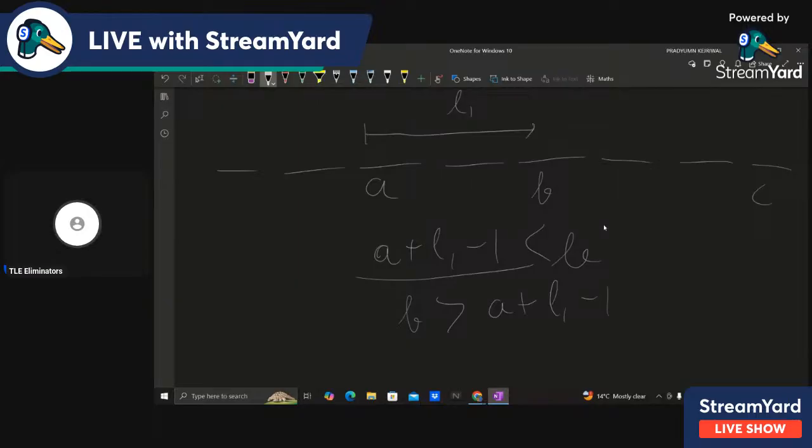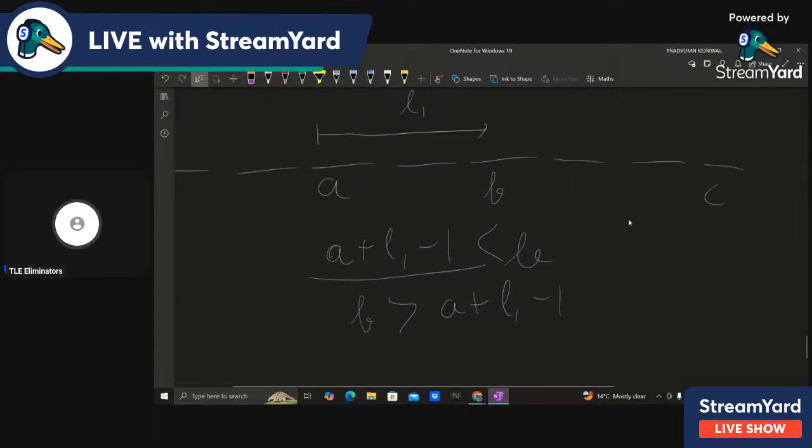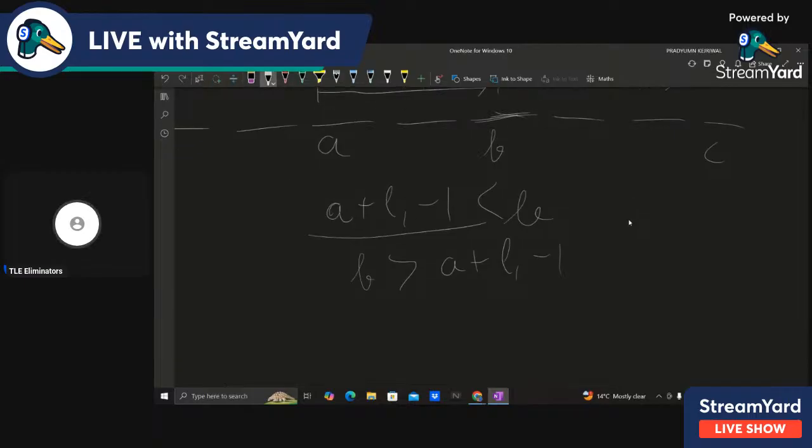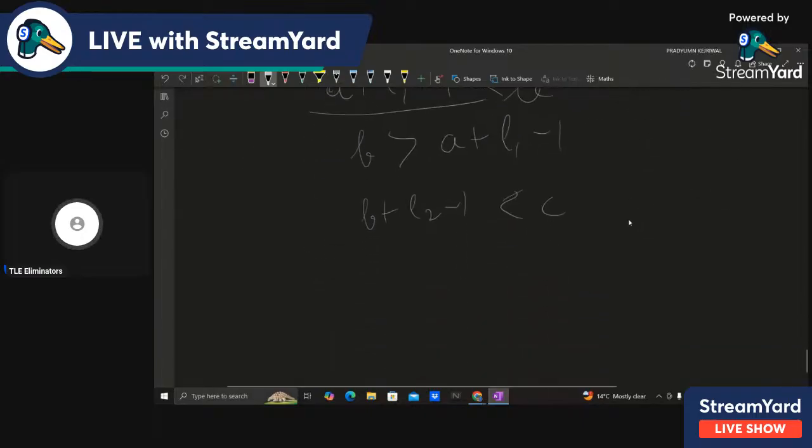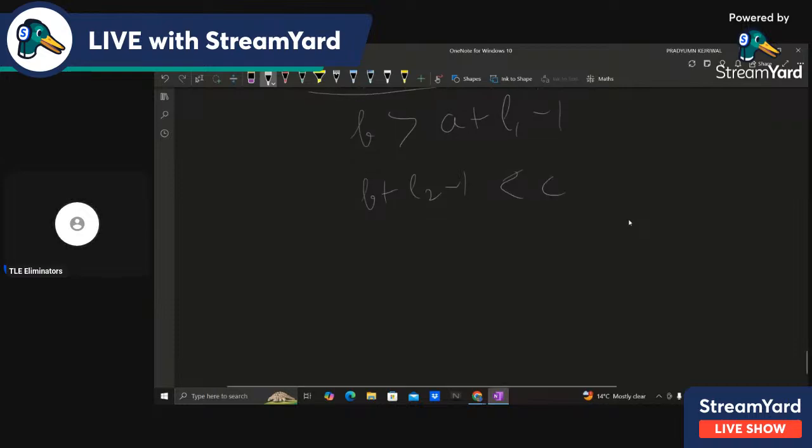So this is one condition. And the substring which starts at B has length L2. So it will go till B plus L2 minus 1, and that has to be less than C also, because we cannot let it overlap with C, right? So B plus L2 minus 1 should be less than C. So that means that C is greater than B plus L2 minus 1, right?